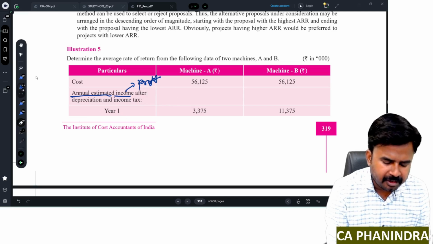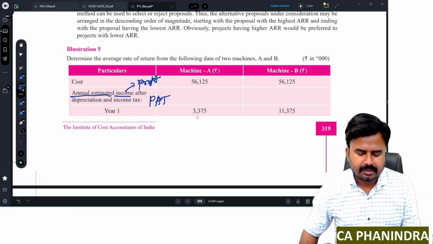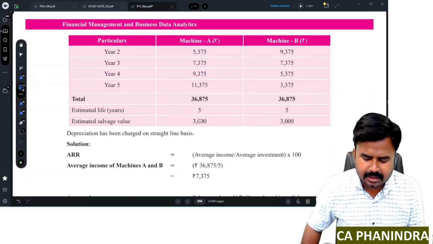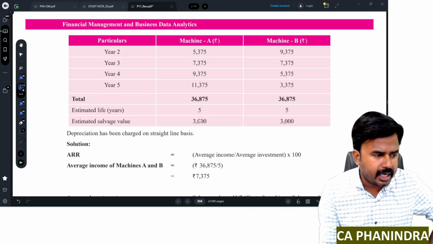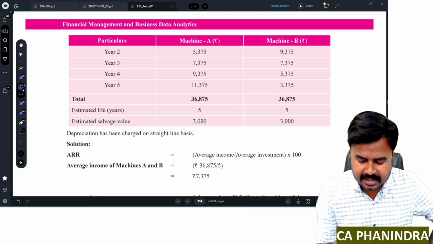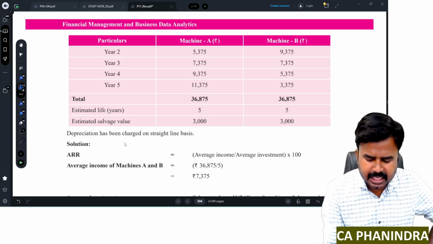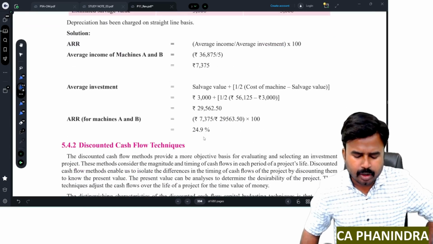They've given profit after tax for all the project life, for all the years. Year 1, 2, 3, 4, 5. We have different numbers and they have given total also, 36,875. The estimated life of the project is 5 years. Estimated salvage value is 3,000. Depreciation has been charged on straight line basis. So this is regarding machine A.